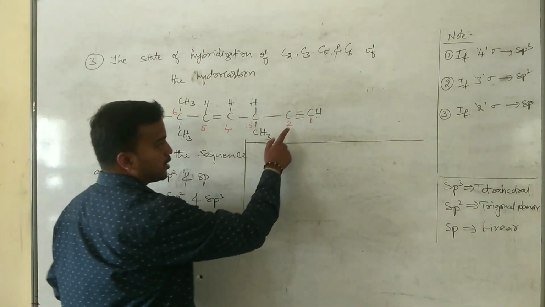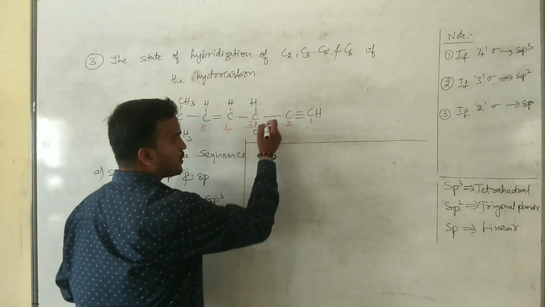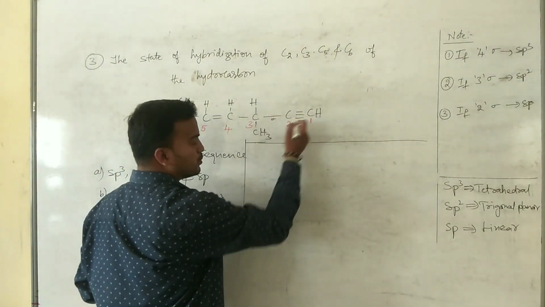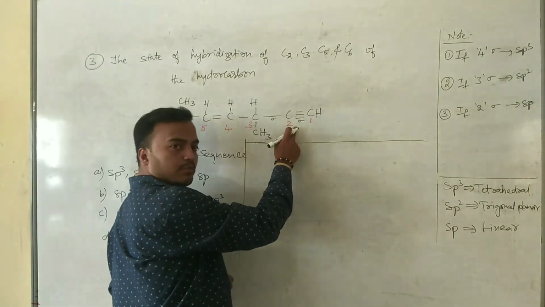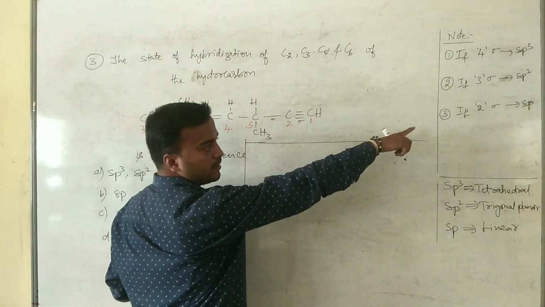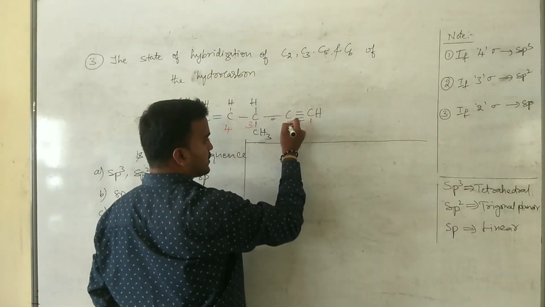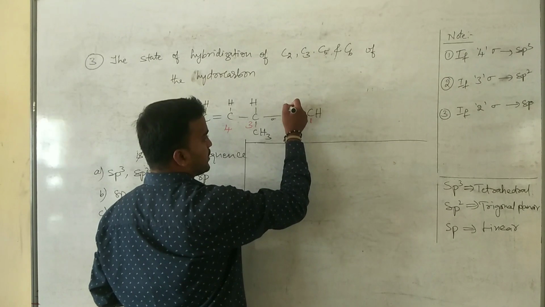So look at the second carbon atom. This carbon atom contains 2 sigma bonds, 1 2. So if the carbon contains 2 sigma bonds, the hybridization is sp. So hybridization of this carbon is sp.